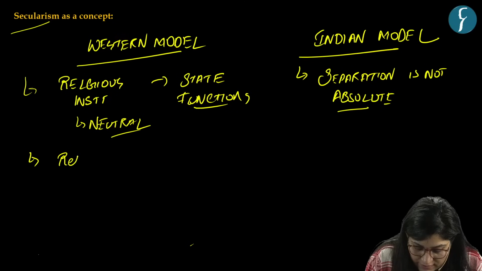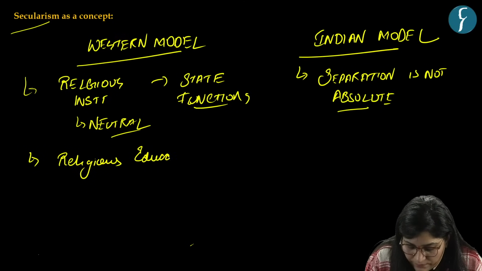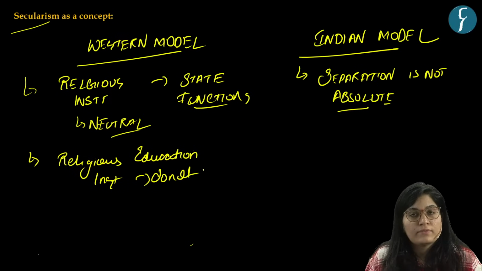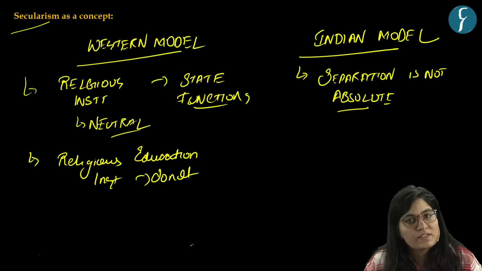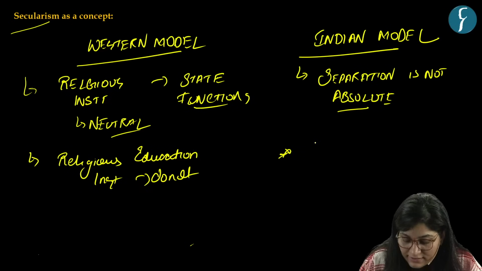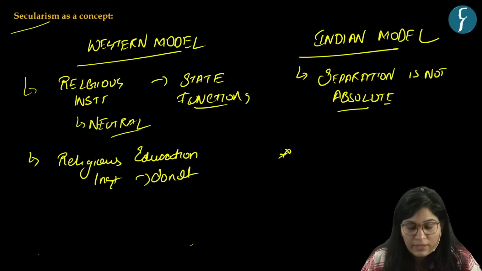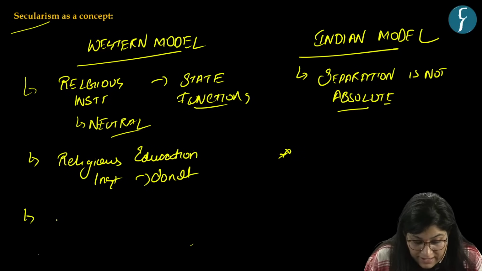So religious educational institutions do not receive any kind of funding from the state. But here it's not like that. Here, educational institutions receive funding from the state.